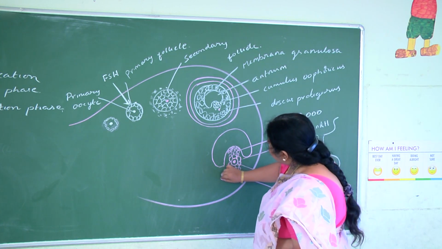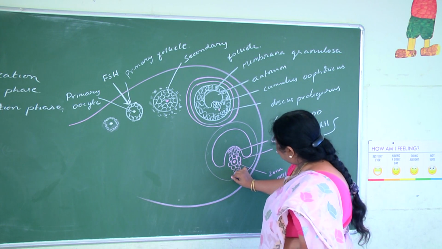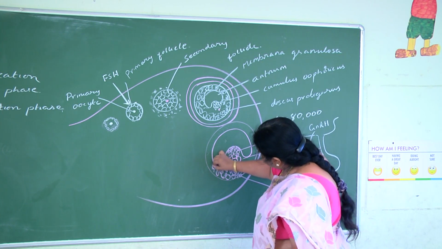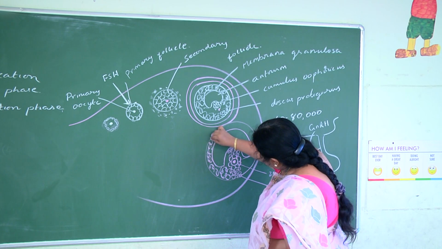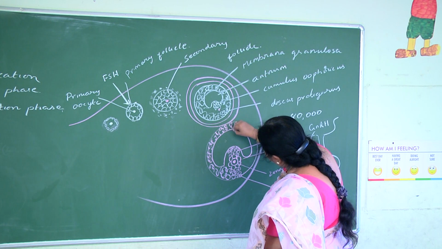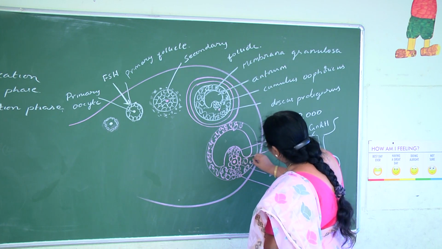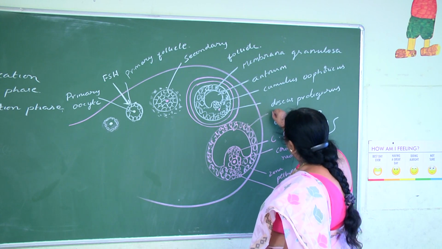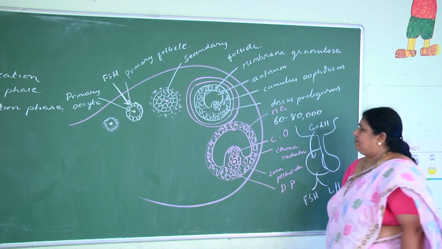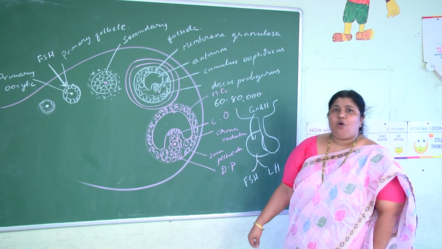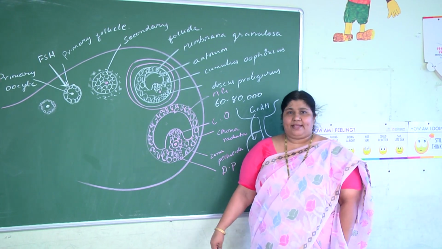And the follicular cells present in the wall, these follicular cells, are referred to as what? Membrana granulosa. So such a follicle is called a matured follicle or a Graafian follicle, after the name of the scientist Graaf.